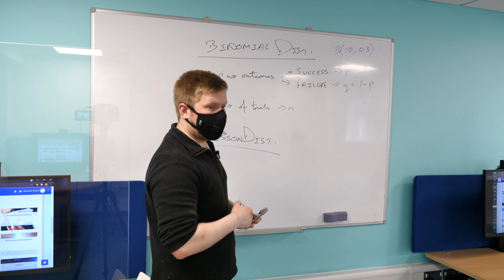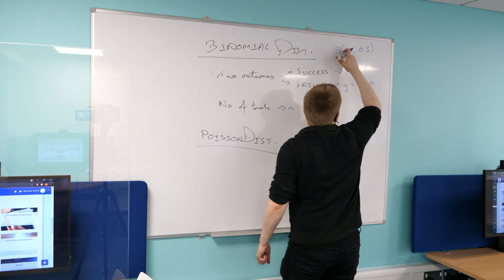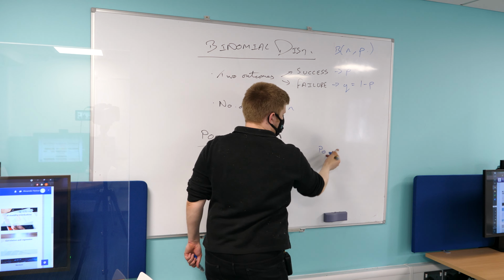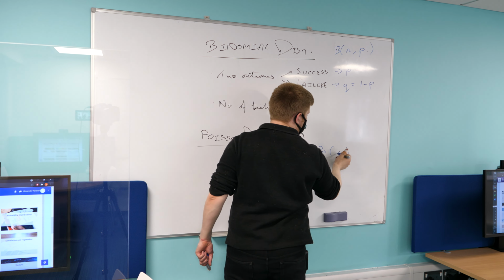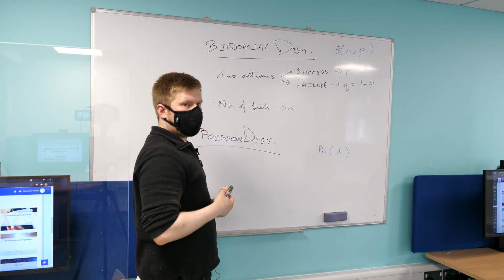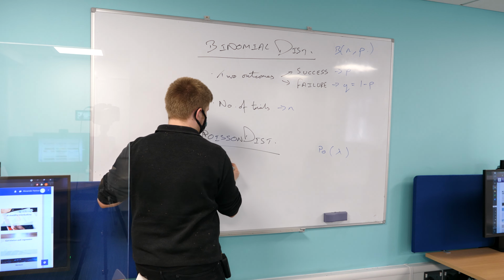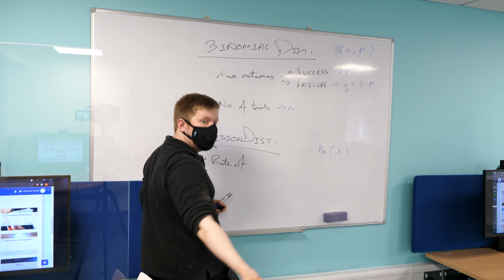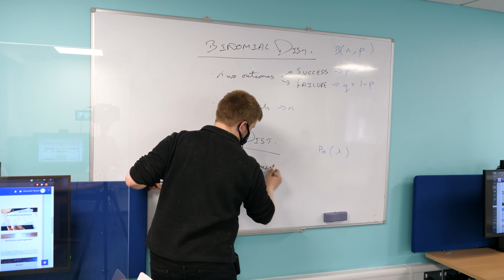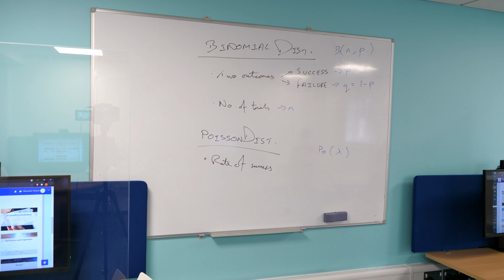So it might help if I actually tell you what the distribution is. Let me get rid of that, that's just an example. The notation is lambda. And what is lambda? It's the rate of occurrence, exactly, occurrence or success. So rate of success, rate of occurrence, whatever you want to say from that.